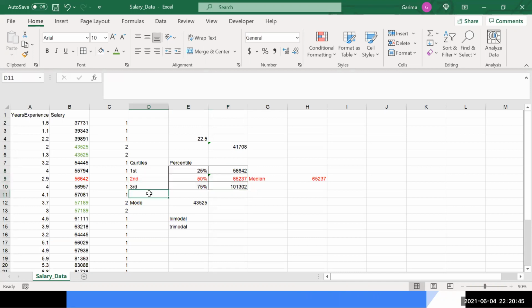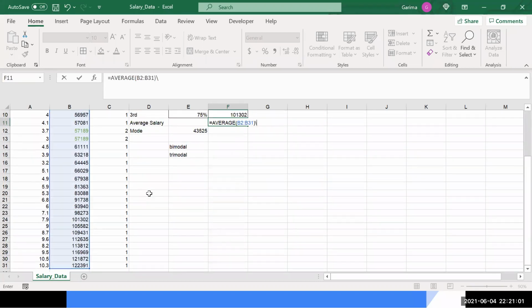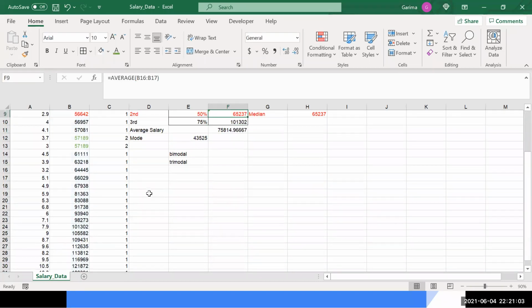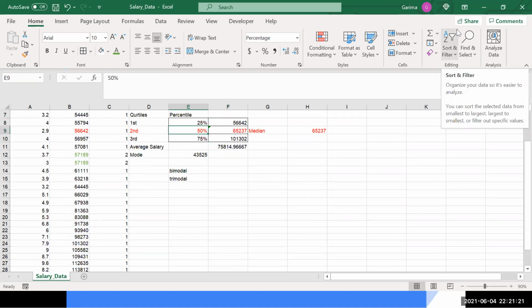And let's find the average salary also. This is the average salary. Now I have found all the central tendencies: the mode, and the quartiles also. Now what inference will you get from this data? There are outliers, because there's a huge difference between the median and average.